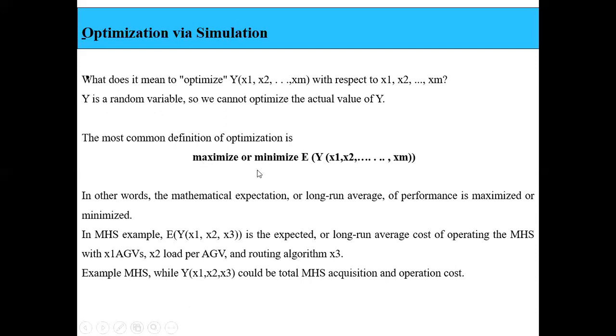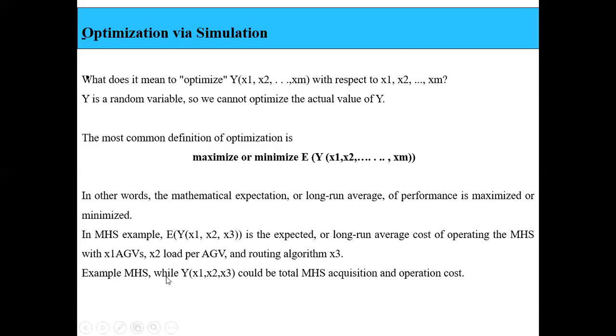So the definition of optimization is to maximize or minimize the expectation of y of x1, x2 up to xm. In other words, we say the mathematical expectation, also called the long run average of performance, is maximized or minimized. So in the MHS example, the expectation of y of x1, x2, x3 is the expected or long run average cost of operating the MHS with x1 AGVs, the number of vehicles, x2 the load per AGV, and the routing algorithm x3, right?